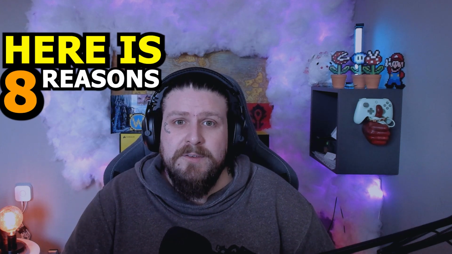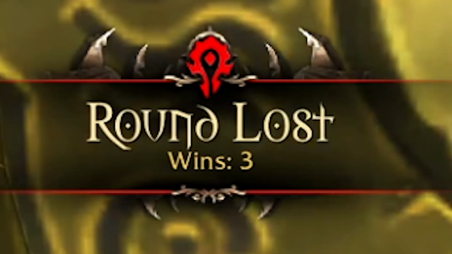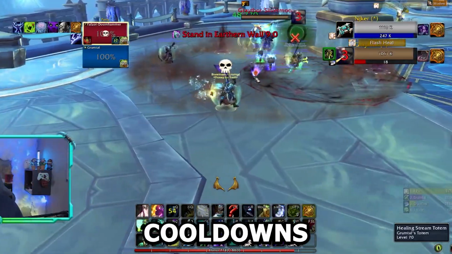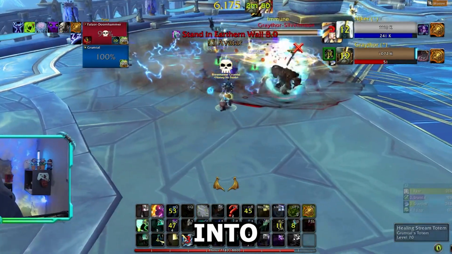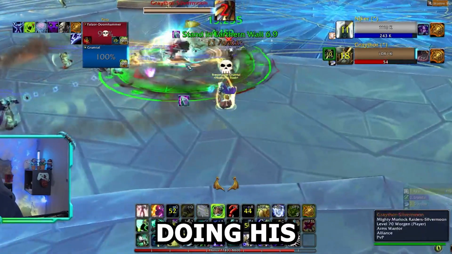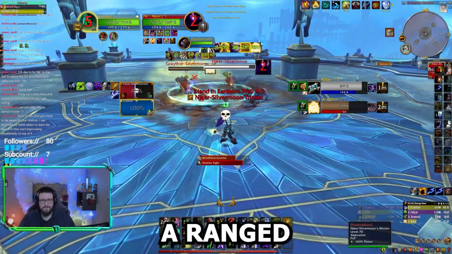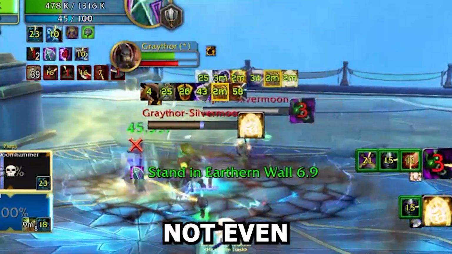Here is 8 reasons to why your screen keeps looking like this. Reason number 1. Wasting cooldowns, like lightning lasso into a warrior when he's doing his bladestorm, or why not casting a ranged silence on a healer when he's not even casting.